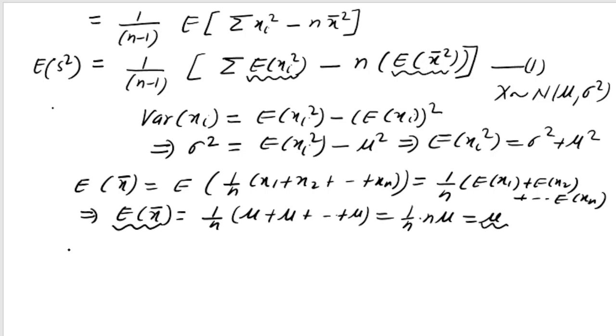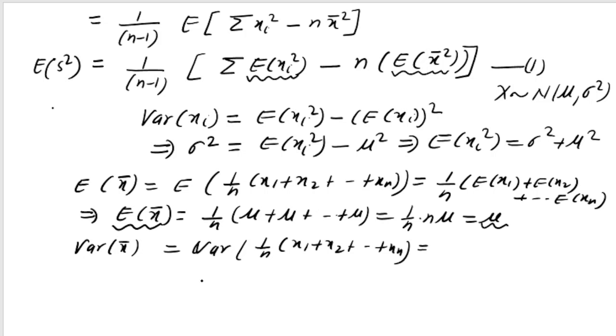What is variance of x bar? So variance of x bar will be equal to variance of 1 by n into x1 plus x2 up to xn. So this will be equal to 1 by n square. I hope you remember the property of variance.